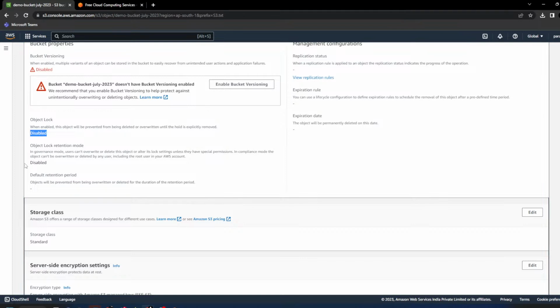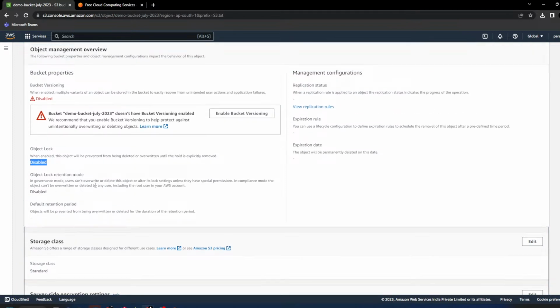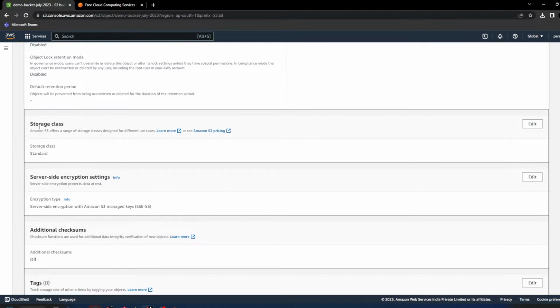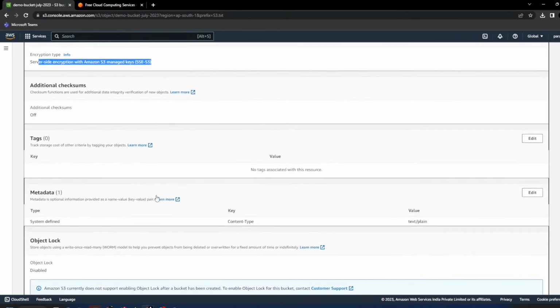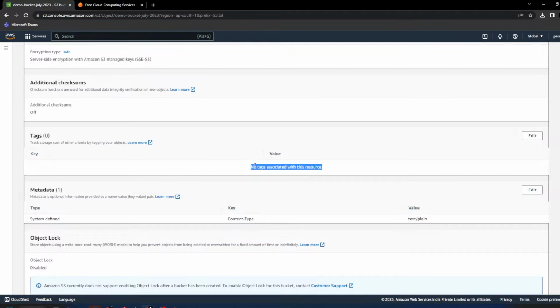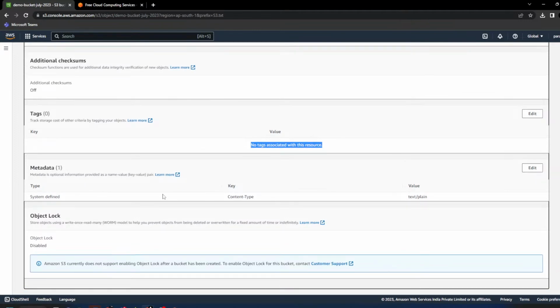Object lock disabled, retention is not required, replication is disabled. Storage class standard. We have different storage classes, but right now every object is stored in standard. Encryption, default encryption. Tags, you can enable tags. Metadata, right now it's plain text. Extra information about your file is called metadata, additional information.